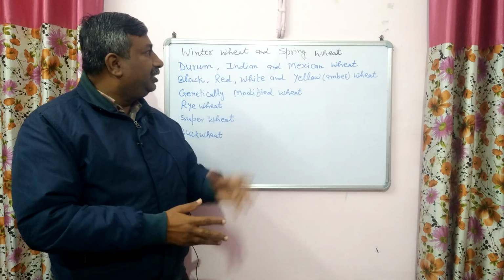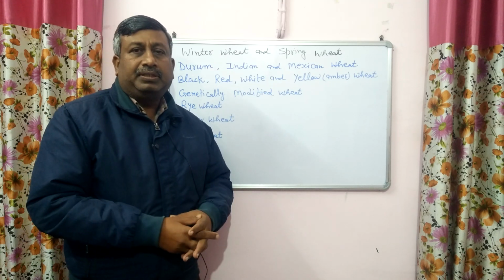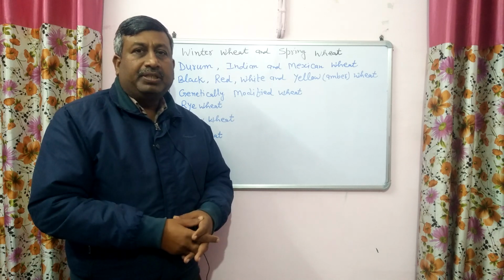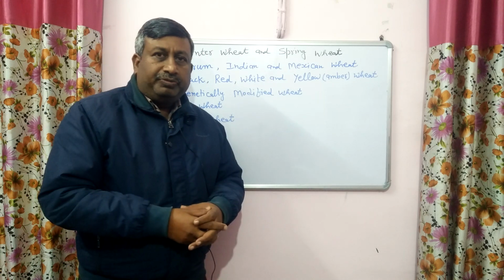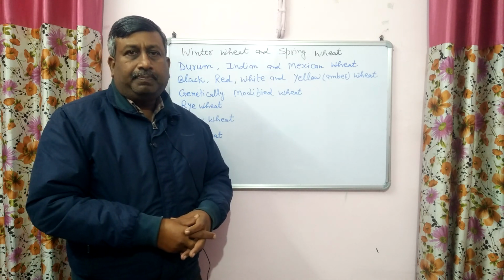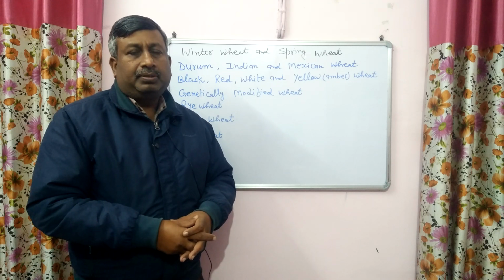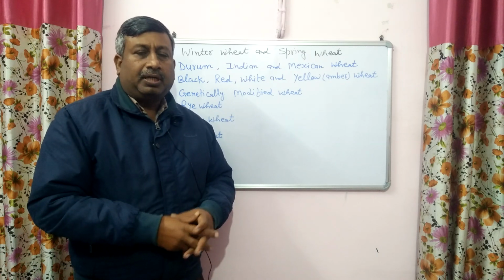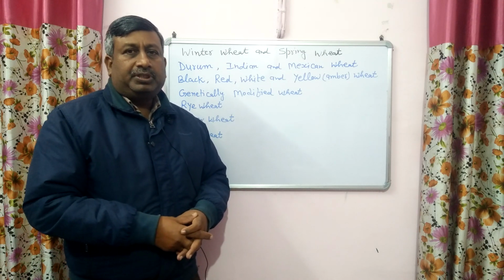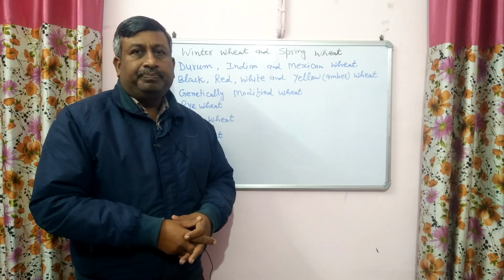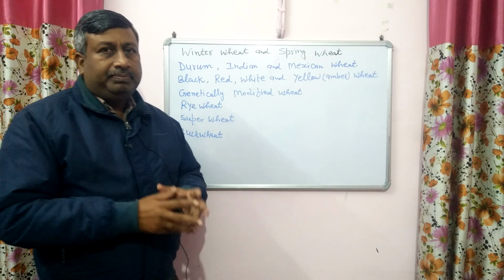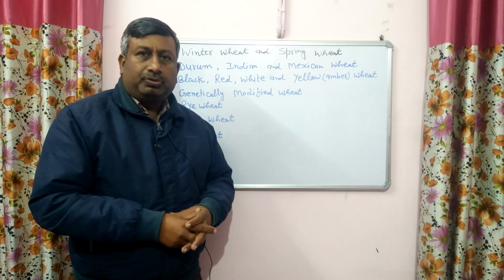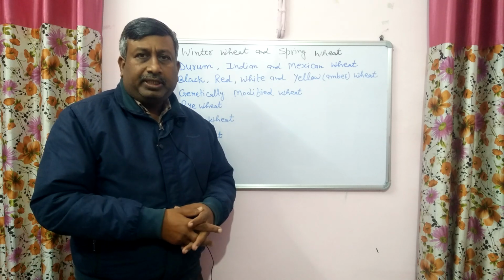So the first type is winter wheat and spring wheat, and this categorization is based on their cultivation time or the growing season. In our country, wheat is grown in Rabi season, that is winter season, and generally this crop sowing starts in the last week of October, and most of the wheat is sown in November, and it is also sown in December. And harvesting of this wheat is in April and May. So in our country, the main sowing season is winter season, and in Arabic the word is Rabi season.